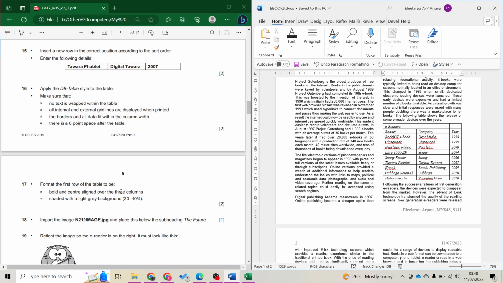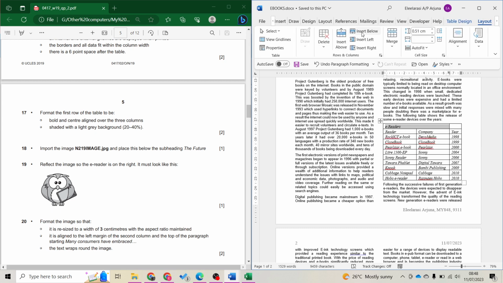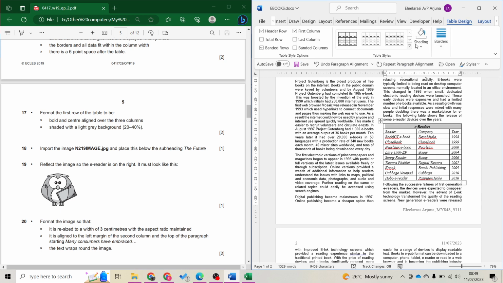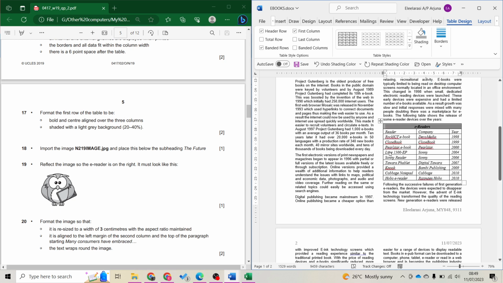That's all. Format the first row of the table to be bold, center aligned over the 3 columns. That means I need to merge this cell. Highlight the whole row, merge. So it becomes like this. Bold, Control B, center, Control E. Done. Shaded in a light gray background. So table design, light gray of 20 to 40%, 20 to 50%. It's 25. So this one. That's it.